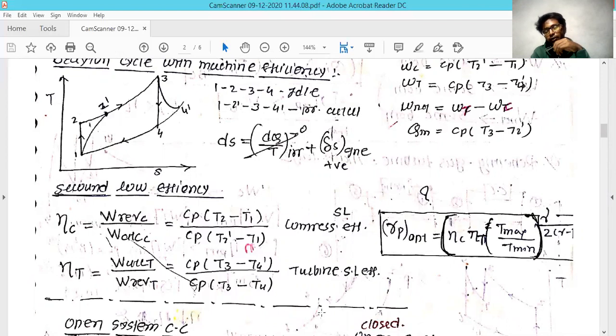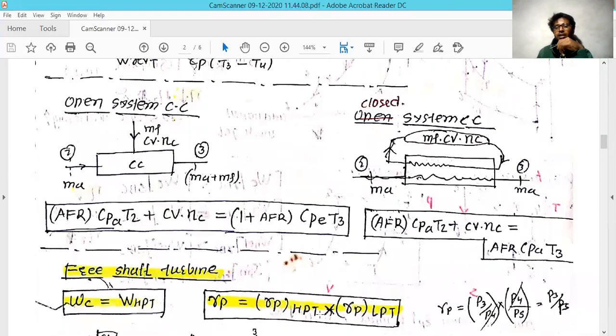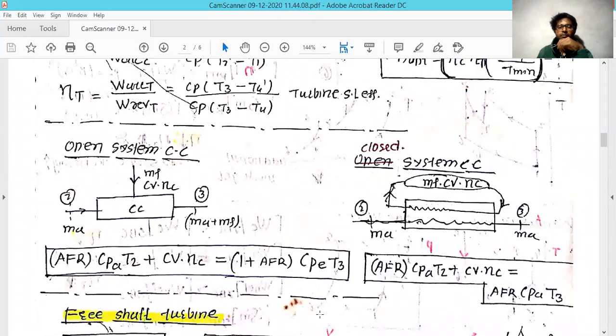For this particular cycle, it will be similar to the optimal pressure ratio formula, but you have to multiply with your efficiency, because it gets reduced from the maximum pressure ratio. So it will remain the actual pressure ratio for this ideal condition cycle.